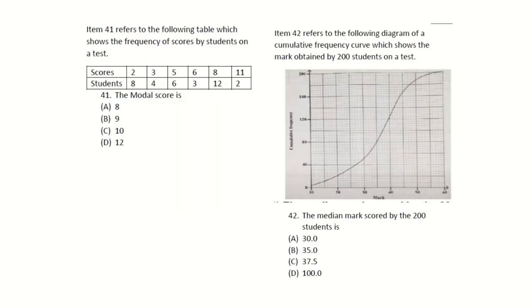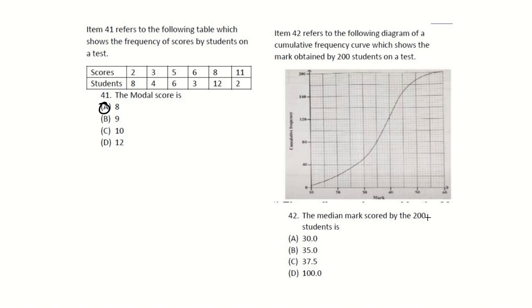Item 41 refers to the following table, which shows the frequency of scores of students on a test. The modal score is the most popular. This is a repeated question. That's 8. This question here, item 42, refers to the following diagram of a cumulative frequency curve, which shows the marks obtained by 200 students on a test.